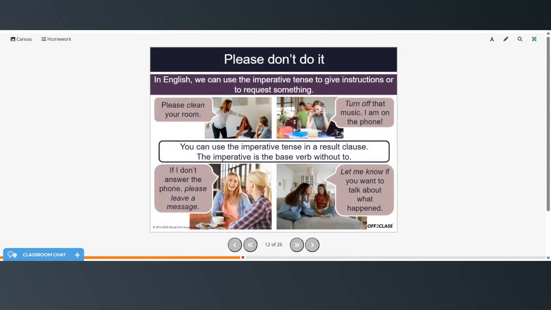In English, we can use the imperative tense to give instructions or to request something. Please clean your room. Turn off that music. I am on the phone. You can use the imperative tense in a result clause. The imperative is the base verb without to. If I don't answer the phone, please leave a message. Let me know if you want to talk about what happened.